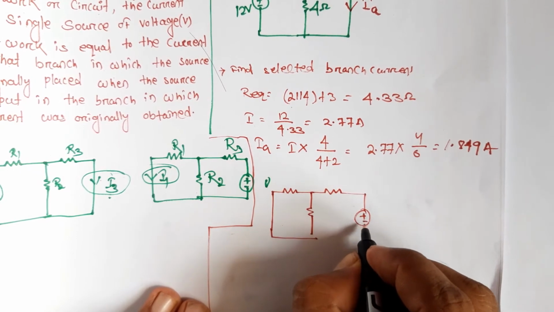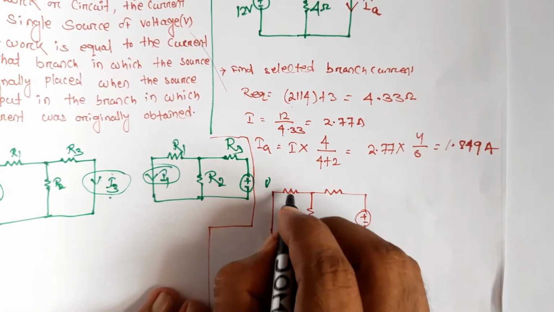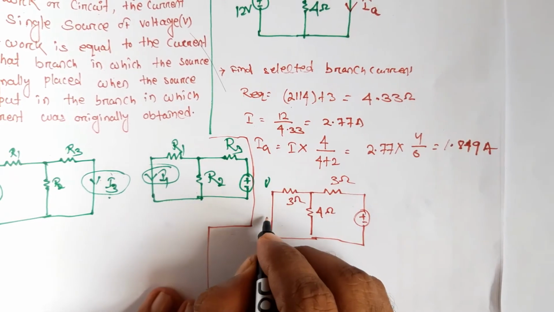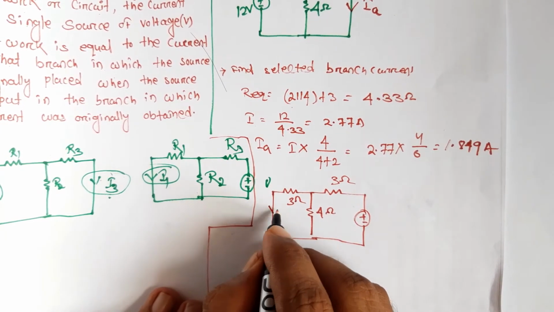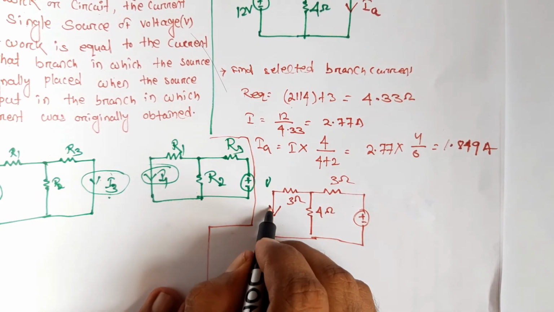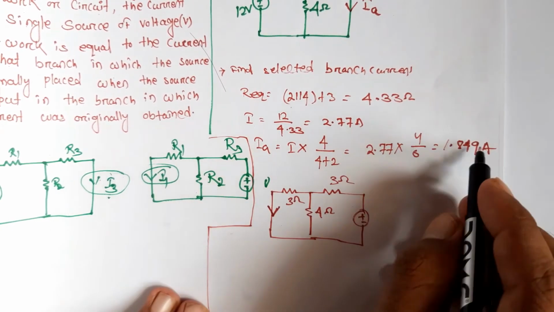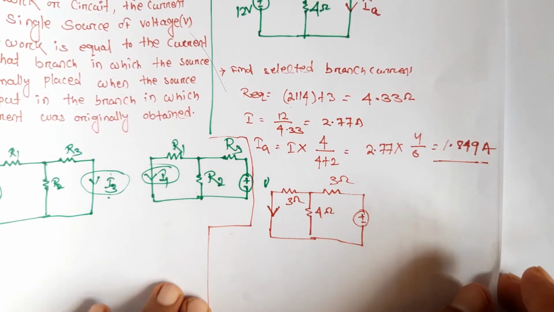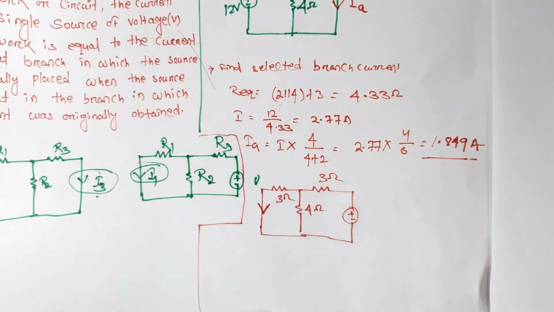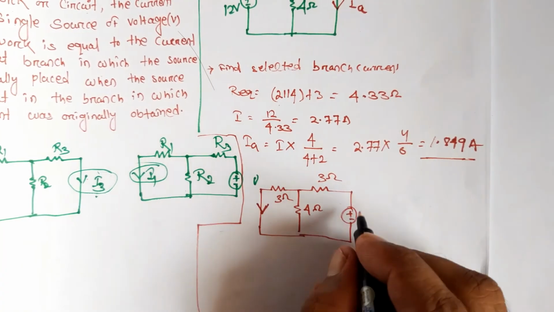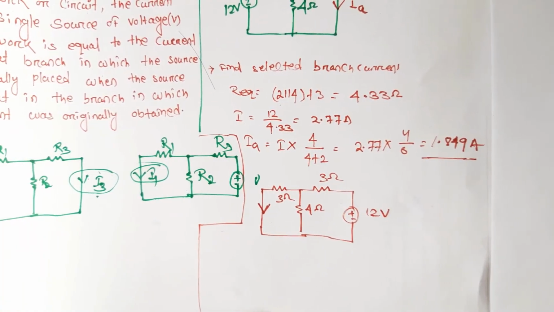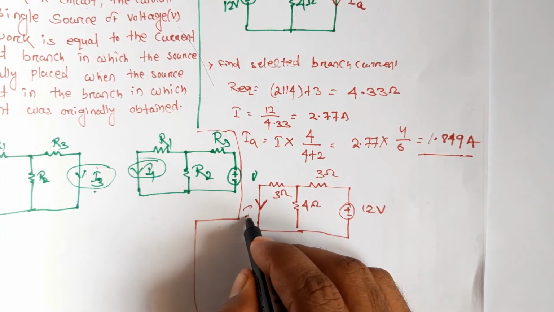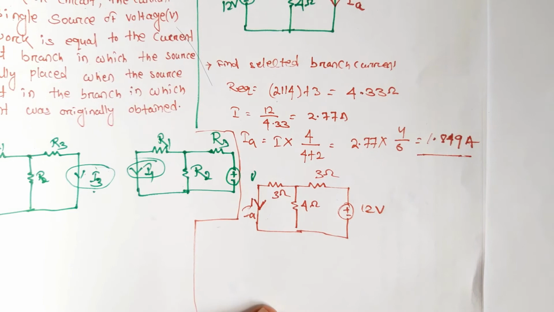This is 3 ohm, this is 4 ohm, and this is 12 volt. We need to find how much current flows through this branch. If this branch current is equal to IA, then the reciprocity theorem is proved. Let this current be IA dash.